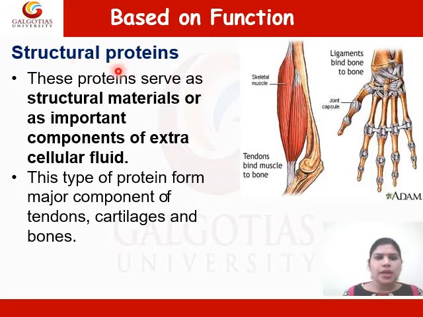Structural protein. These proteins serve as structure material or as important component of extracellular fluid. This type of proteins are the major components of tendons, cartilage, and the bones. Examples of structural protein are myosin of the muscles, keratin of the skin and hair, and collagen of the connective tissue. Feathers of birds consist of tough insoluble protein named as keratin, which is present in the human in the skin and in the hair.